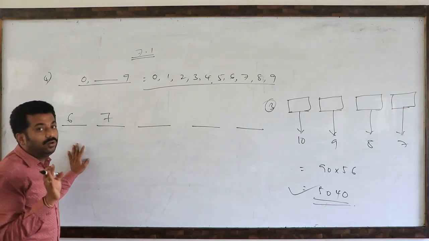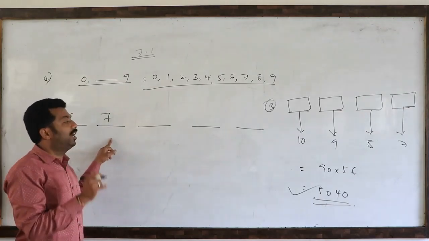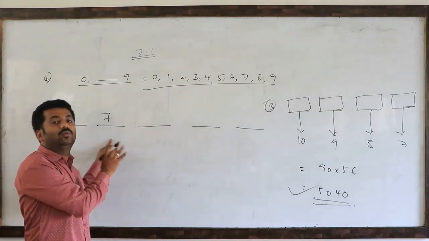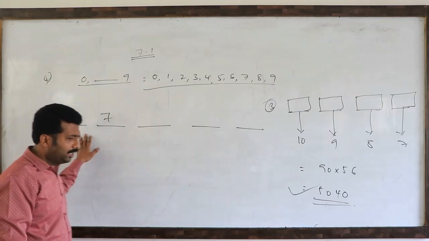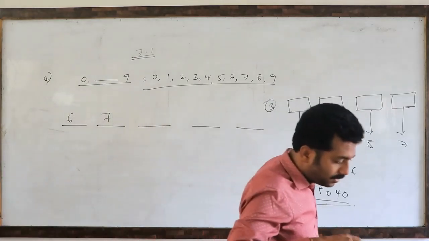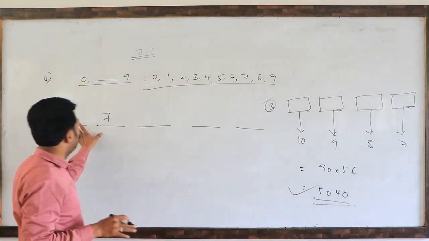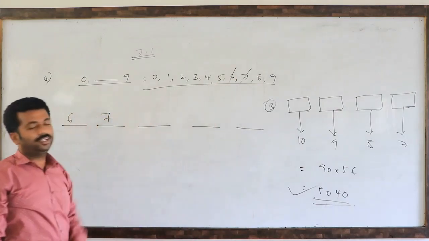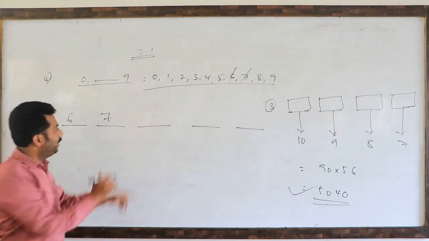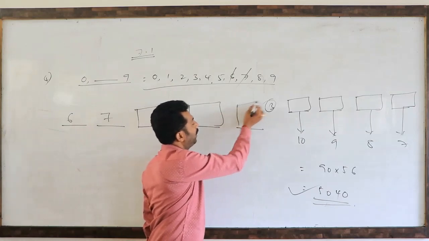We have to prepare a 5-digit telephone number. It starts with 6, 7, so they have already filled 2 blanks. Repetition of the digits is not allowed. With 2 blanks already filled, 6 is gone, 7 is gone. The remaining 8 digits are left.